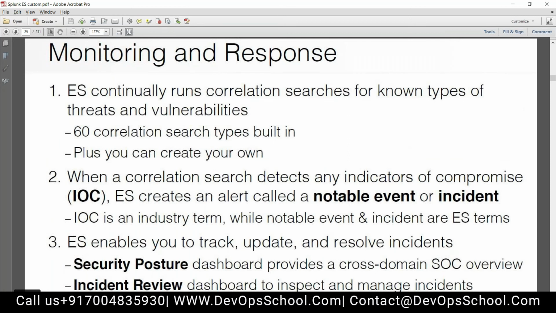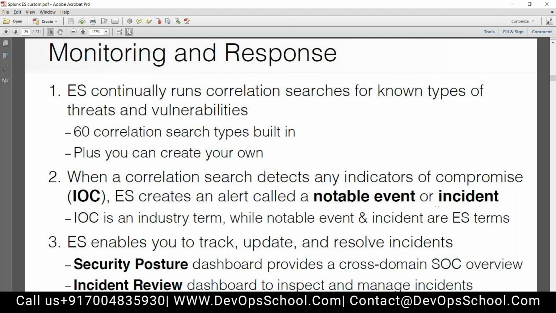Monitoring and response. ES continually runs correlation searches for known types of threats and vulnerabilities. There are 60 correlation search types built in, plus you can create your own. When a correlation search detects an indicator of compromise, IOC, ES creates an alert called a notable event or an incident. You can call it anything, either notable event or incident.